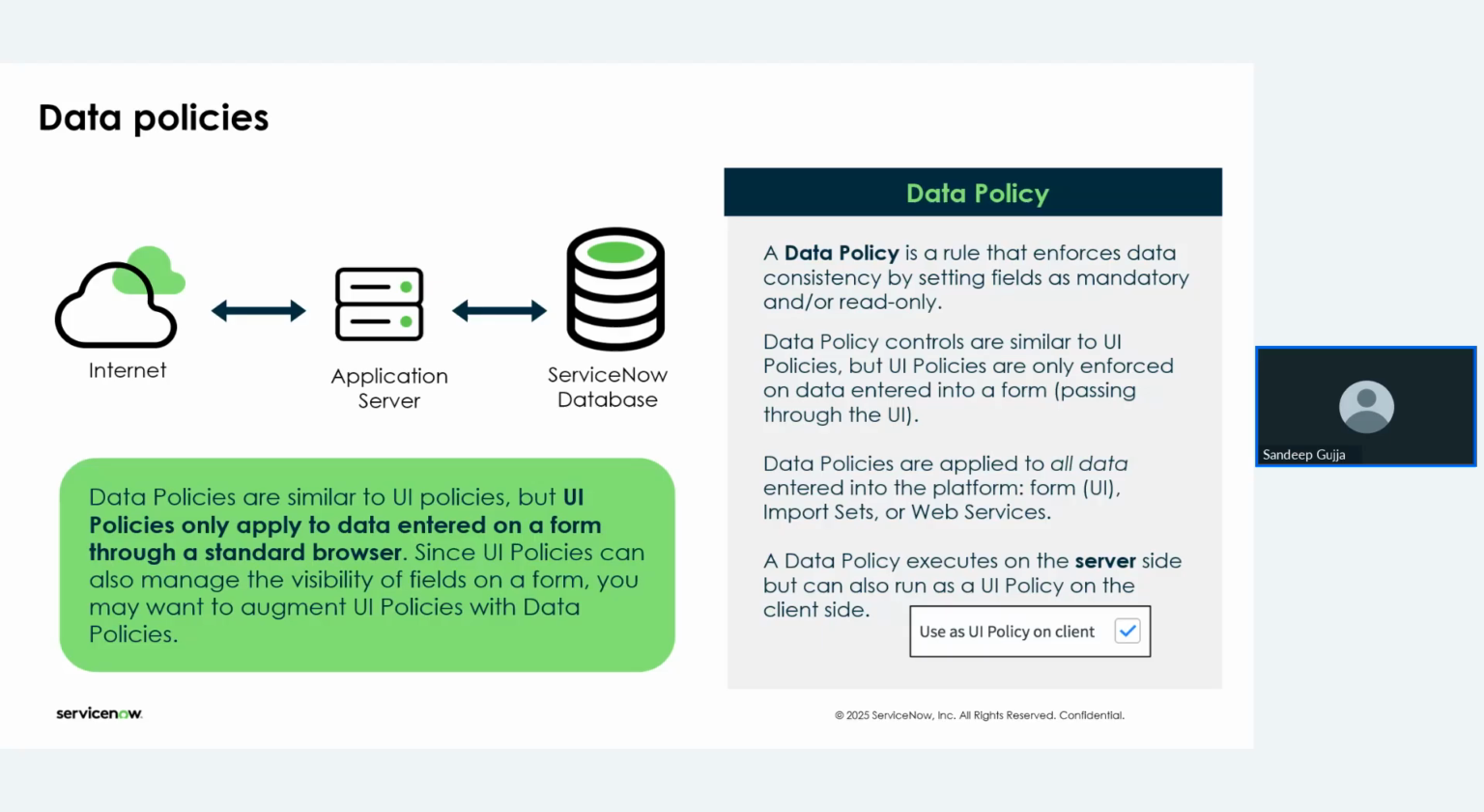Coming to the definition, it is very simple. A data policy is a rule that enforces data consistency by setting fields to mandatory or read-only. The same operations you do in the UI policy are done in the data policy also. But this acts on the server side, and whatever we do using a data policy is directly applicable to the table, not to the form, though it will be represented on the form also.